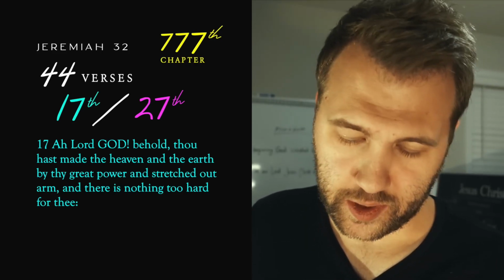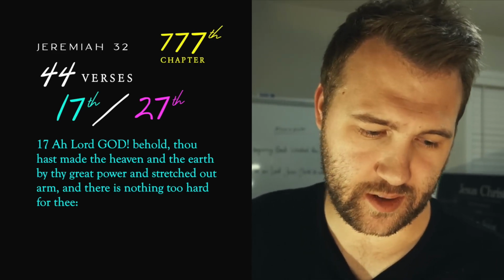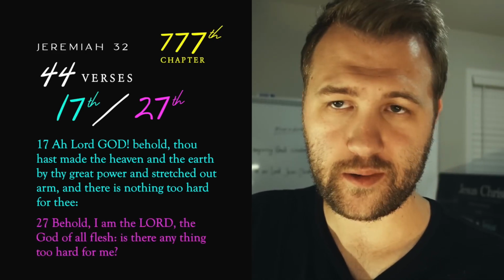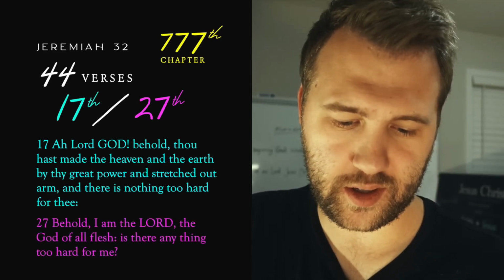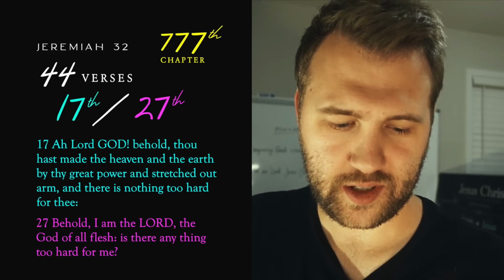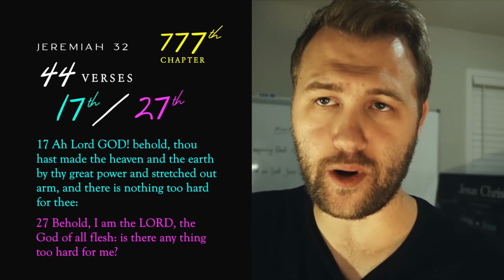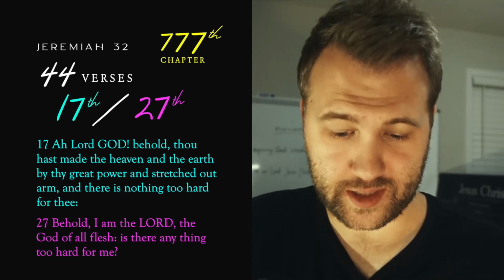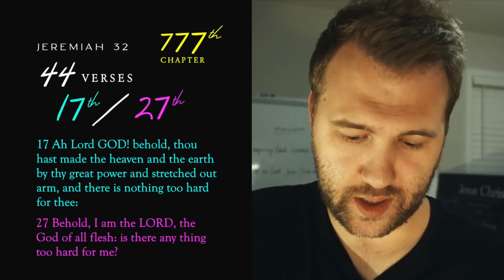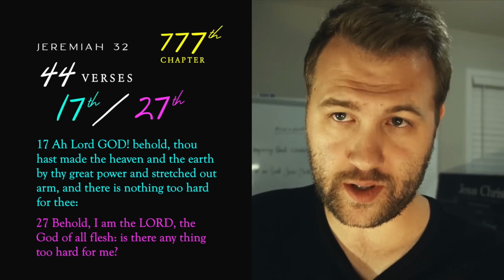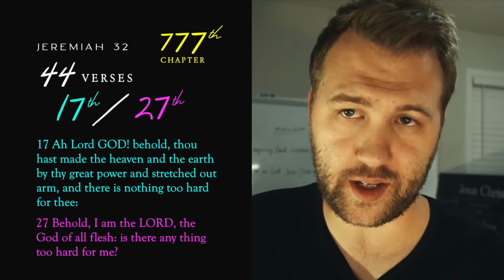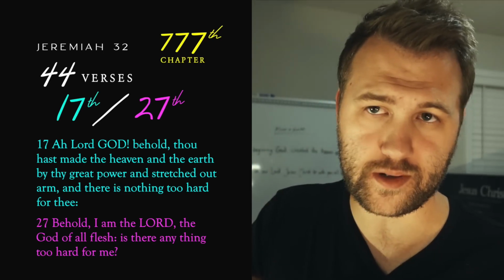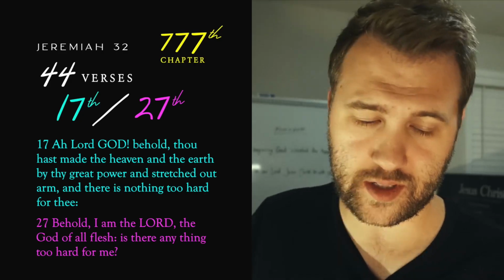Now if you go to verse 27 of the 777th chapter, it says, "Behold, I am the Lord, the God of all flesh. Is there anything too hard for me?" So that's verse 17 and 27, and this chapter has 44 verses. We're literally looking at kind of an expanded pattern of those numbers that we see with the first and last verses of the Bible.